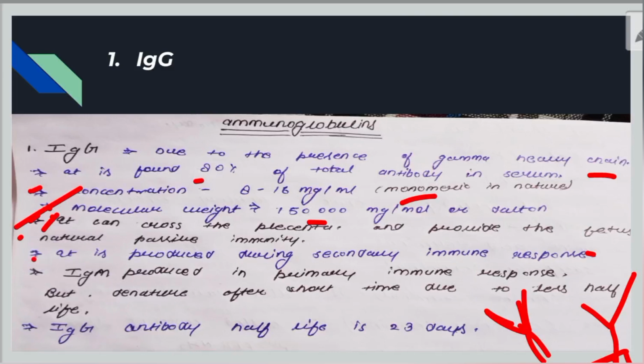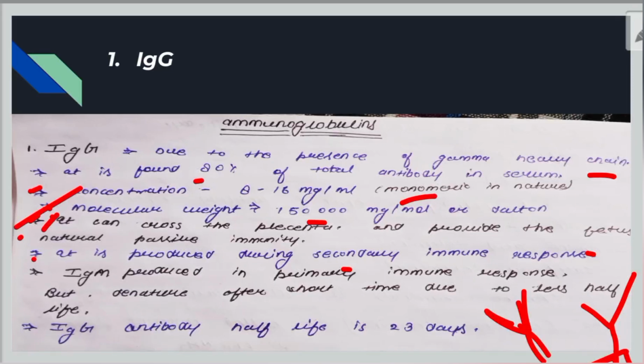The next line is: it is produced during the secondary immune response. What is the secondary immune response? Suppose you are infected. The first antibody produced in your body will be IgM. This is the primary immune response, the production of IgM. After some time, production of IgG occurs, which is the secondary response. It is produced when IgM is unable to kill the antigen or pathogen. That time IgG will be produced, in the secondary immune response.